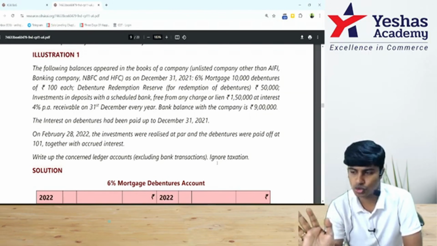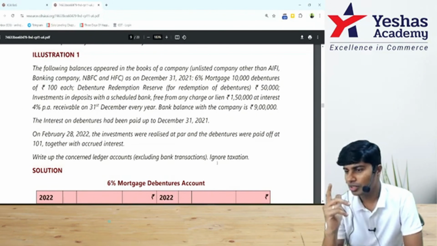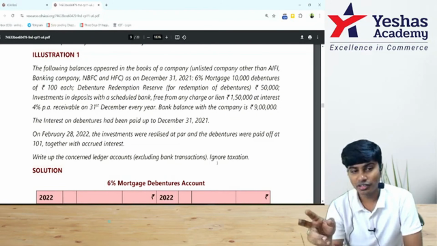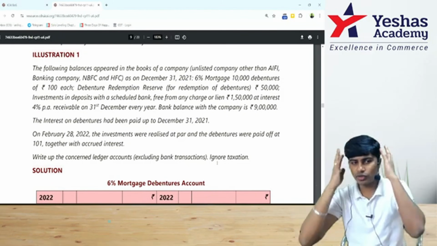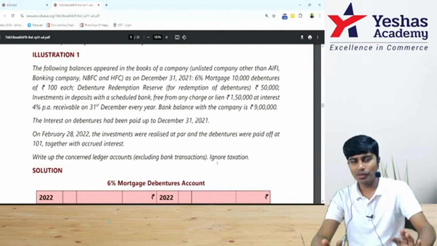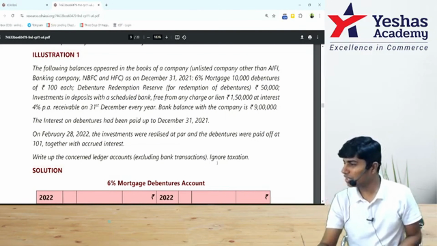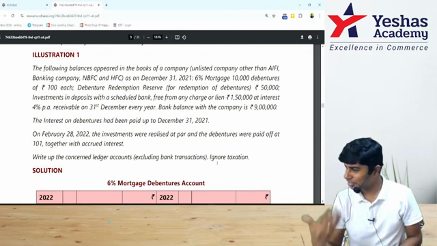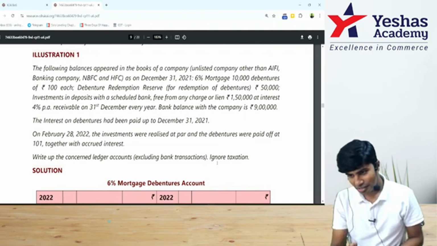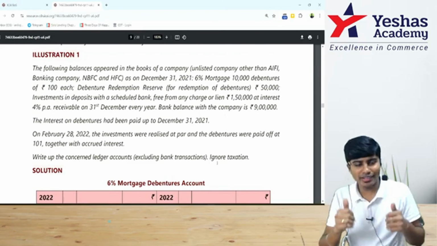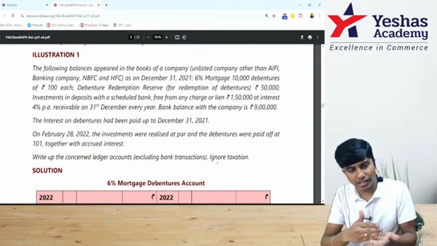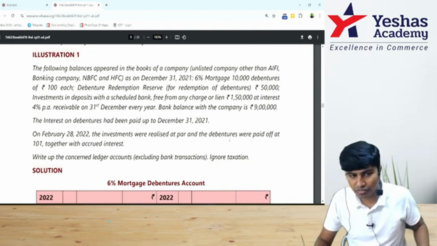So they basically want us to open ledger accounts. But how will you do ledger without journal? You have to think of the journal and do the ledger. Whatever is happening in our mind, that thinking process, I'll put it on the paper. Though they're asking just ledger, I'll make you write journal entry and then ledger. But if the same question comes in the examination, you do only ledger account. Just to make you get that confidence, I'll make you write journal entry and then ledger. Is that fine with you all?